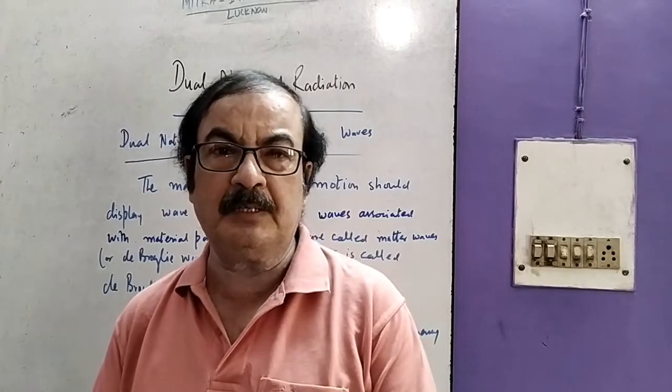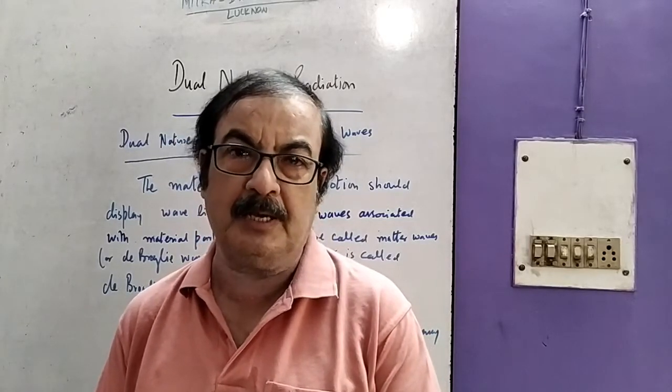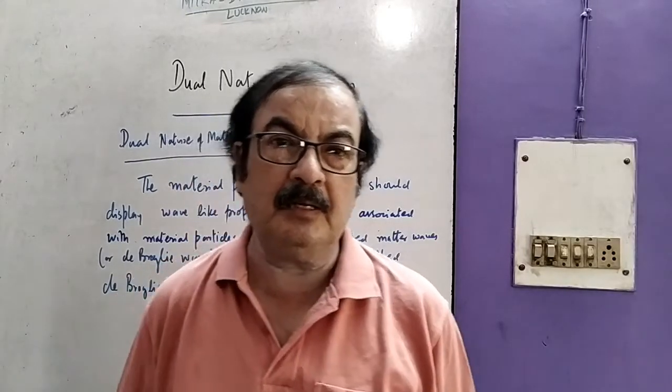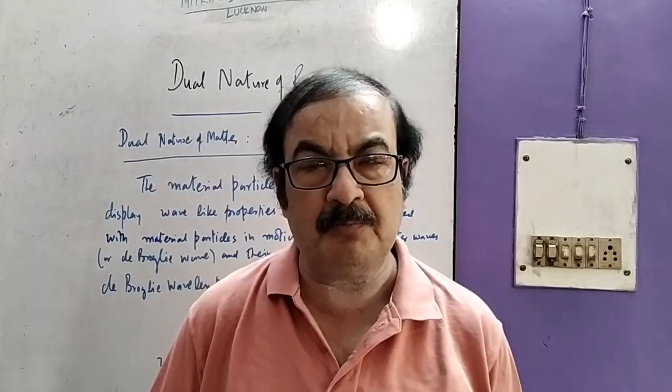You know well that when we discuss light phenomena like interference, diffraction and polarization, we can explain them with the wave nature of light. It is very obvious.